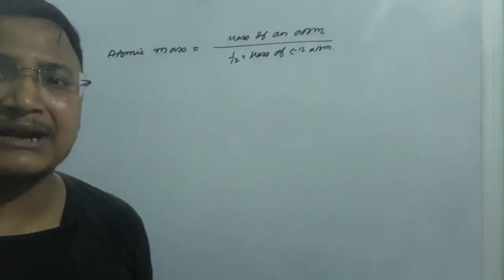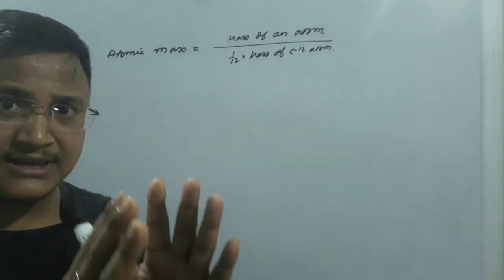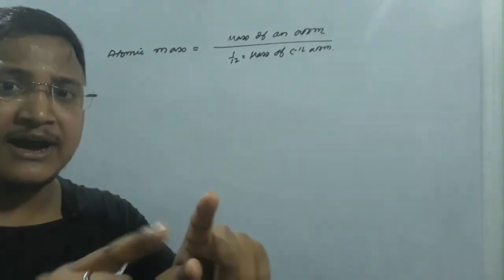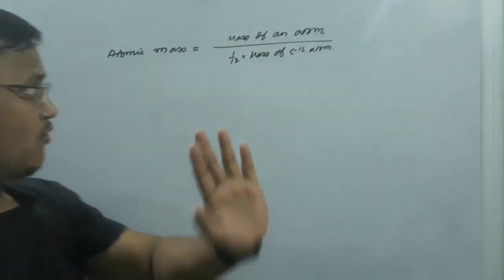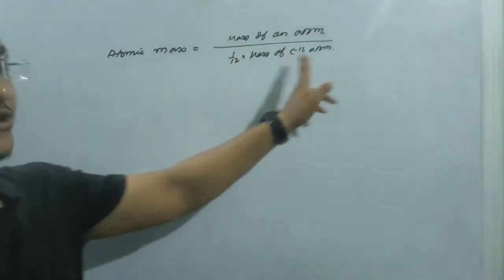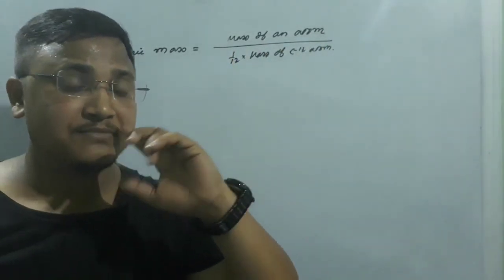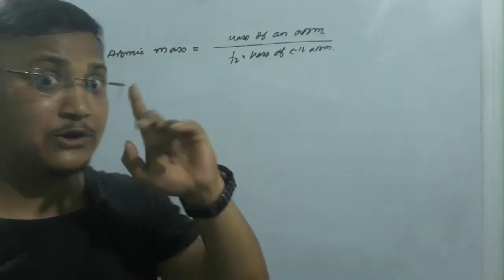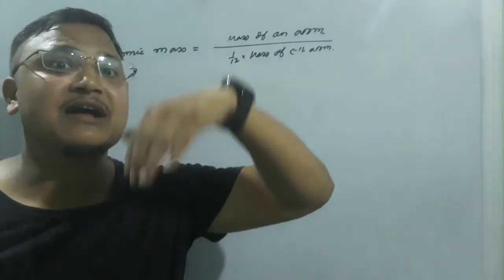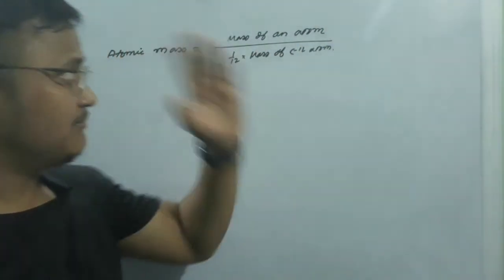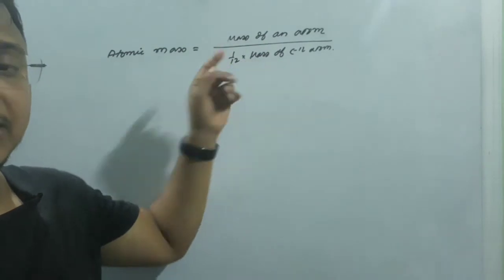When we are talking about the atomic mass of an atom, what exactly it means is how many times that particular atom is heavier than 1 by 12th of the mass of a carbon 12 atom. That is what we are talking about, exactly, the atomic mass. It means that particular atom is how many times heavier than this particular value. That is what we are talking about, atomic mass of any atom, okay.